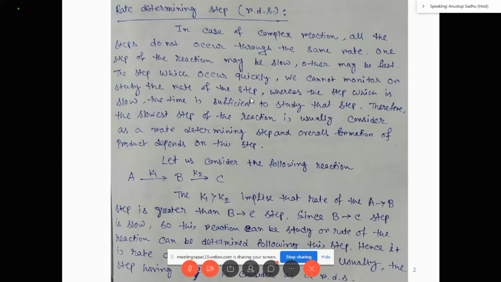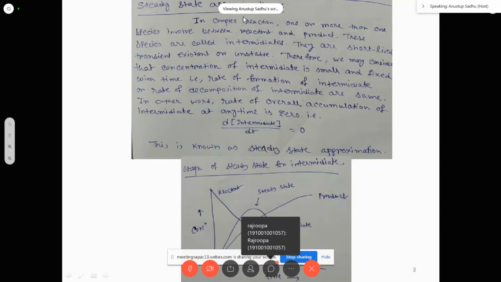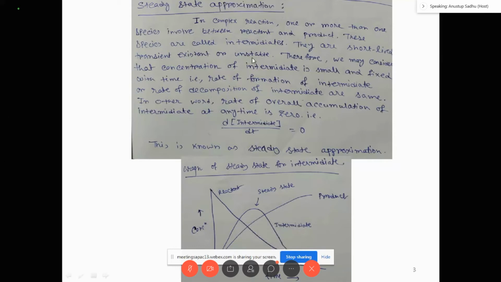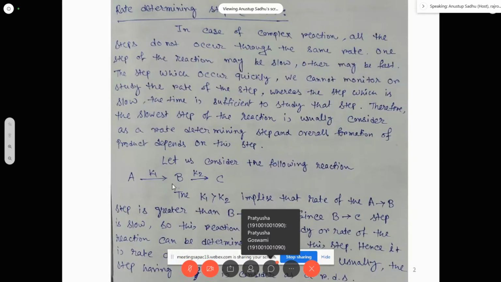Now come to the steady state. This is somewhat a vast topic, and you have to understand this very well. So what is steady state? In a complex reaction, one or more species are involved between reactant and product. These species are called intermediates. Suppose in this reaction from A to C, A is the reactant and C is the product, so B is the intermediate. Multiple species may be involved between reactant and product.